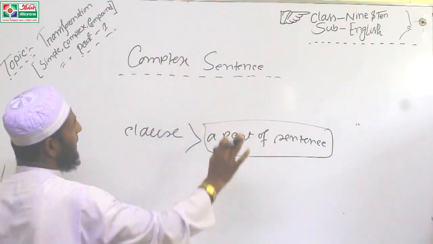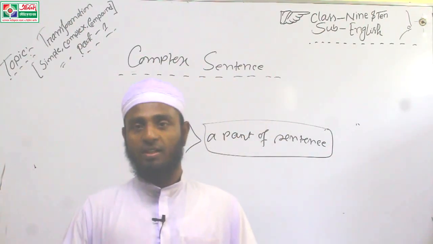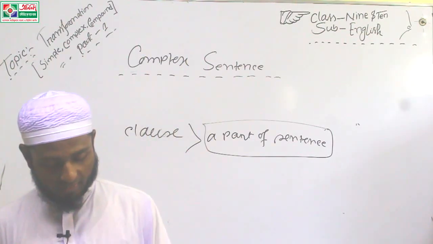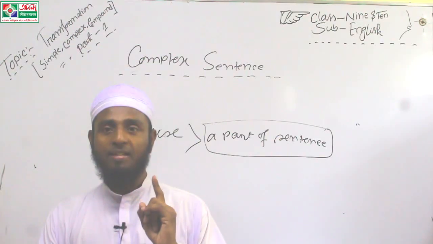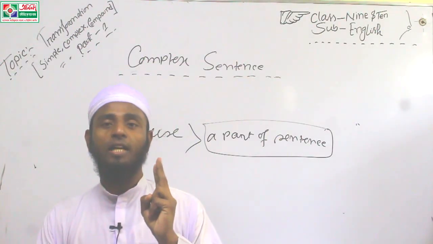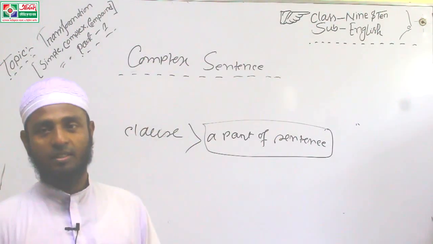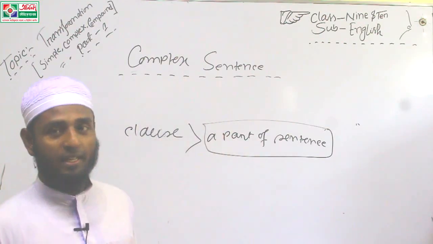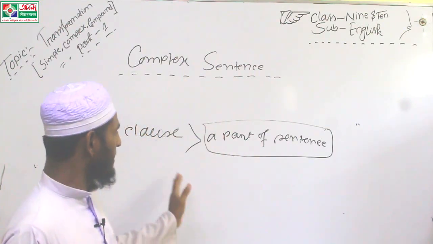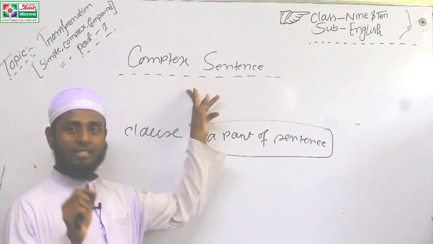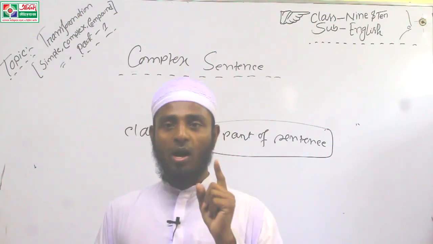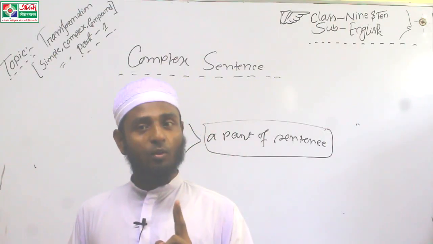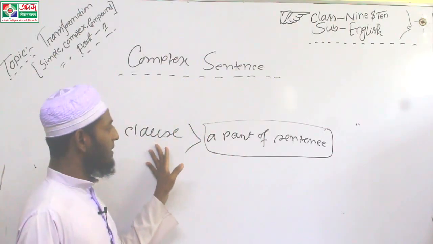That means a complex sentence is a sentence. What is a complex sentence? A complex sentence is a sentence which contains one principal clause and more than one subordinate clause. That is called a complex sentence. Again, I am repeating for your easy understanding. A complex sentence is a sentence which has one principal clause and more than one subordinate clause.